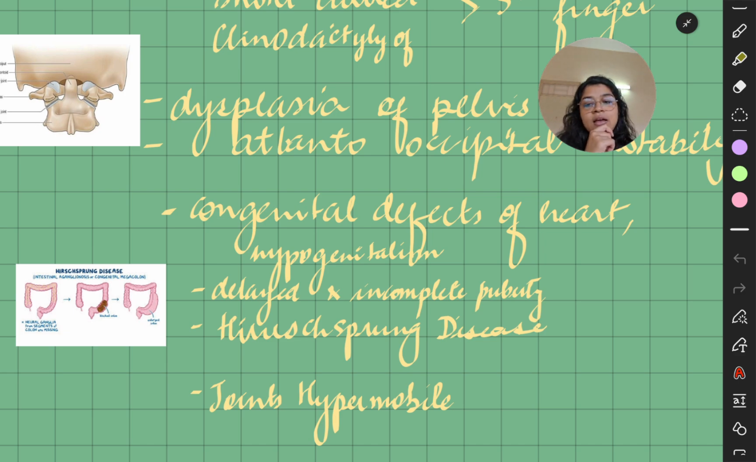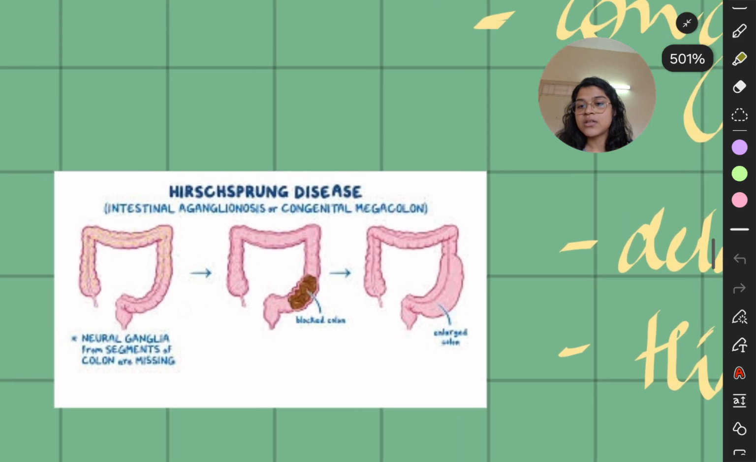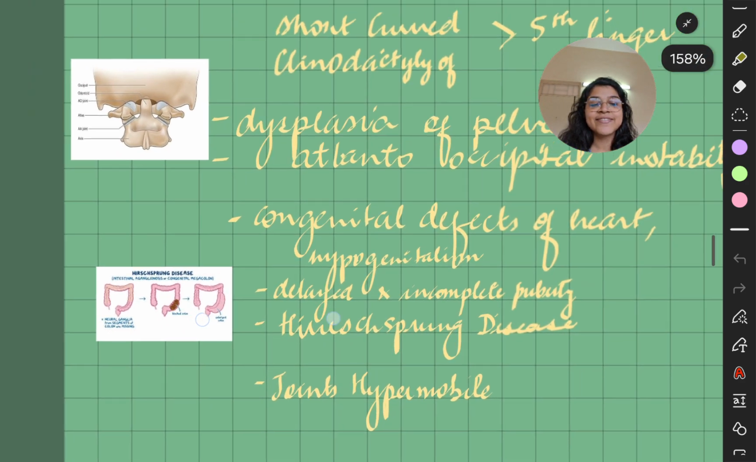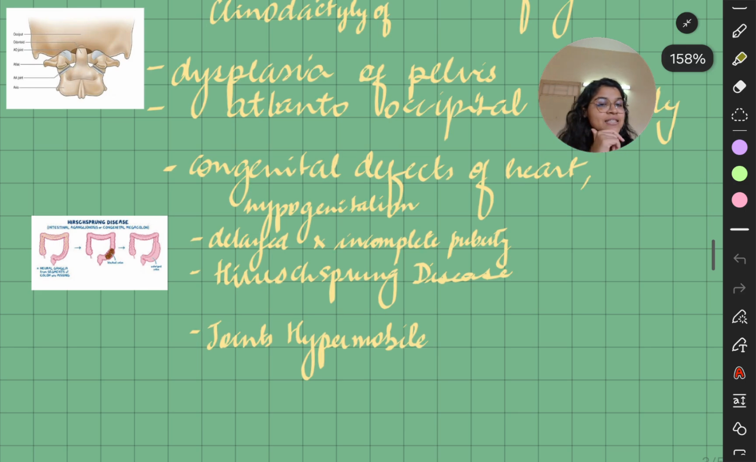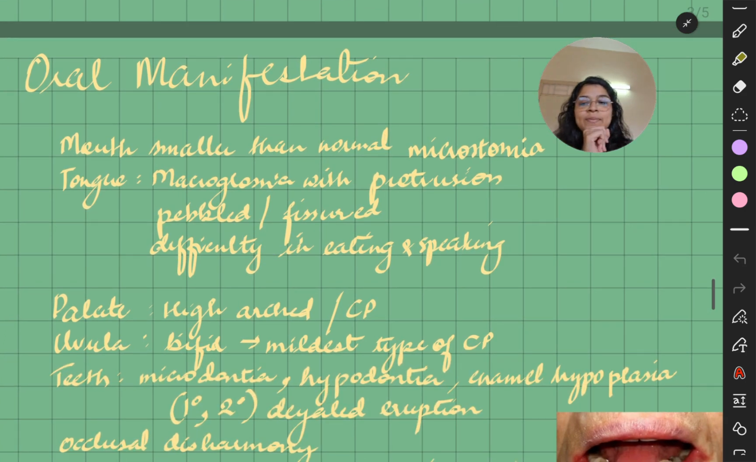Hirschsprung disease. Sorry if my pronunciation is wrong, but here it is. So what happens here is that intestinal aganglionosis, congenital megacolon. So basically they have this disease, but we are interested in oral manifestation. So they could also have hypermobile joints. Let's come to the oral manifestation.